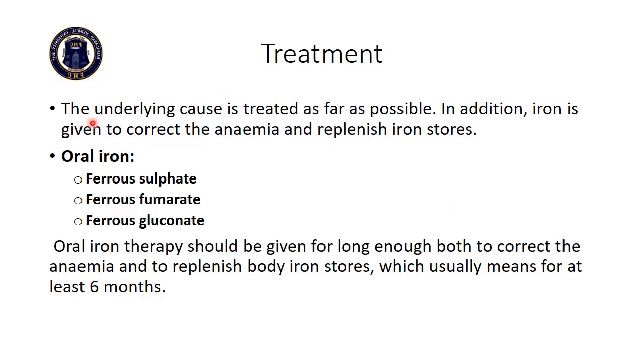Treatment. The underlying cause is treated as far as possible. In addition, iron is given to correct the anemia and replenish iron stores. Oral iron comes in many forms such as ferrous sulfate, which is the best one, ferrous fumarate, and ferrous gluconate. Oral iron therapy should be given for long enough both to correct the anemia and to replenish body iron stores, which usually means for at least 6 months.